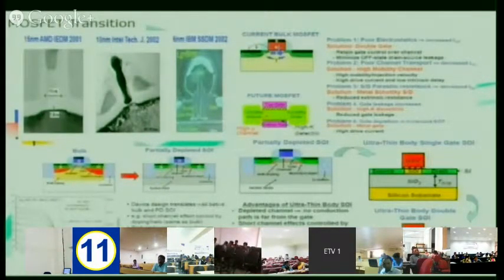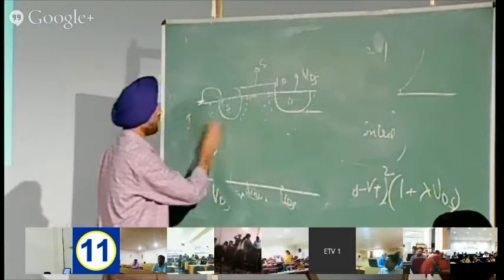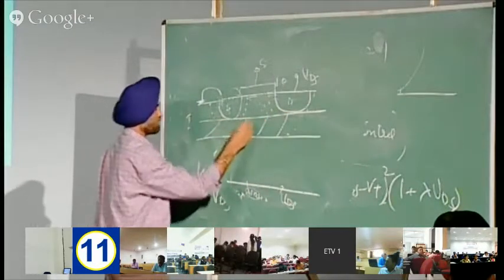Another important structure, I think you have heard in the literature, is SOI, silicon on insulator. What happens is, on a silicon you make a layer of insulator, say silicon dioxide, and over there you make the transistor. What is the advantage? You are able to reduce parasitics, you are able to reduce leakages. How? You make a silicon here, a layer which is a dielectric insulator, you deposit here.